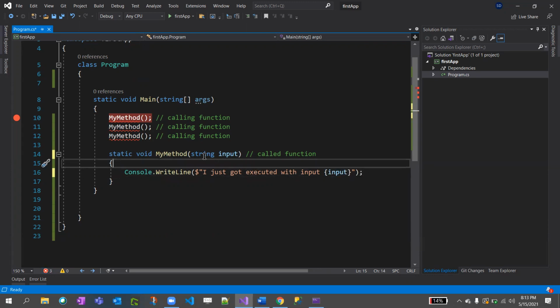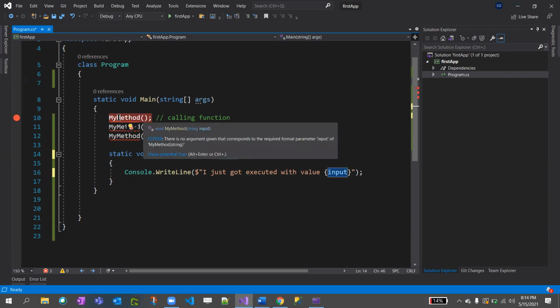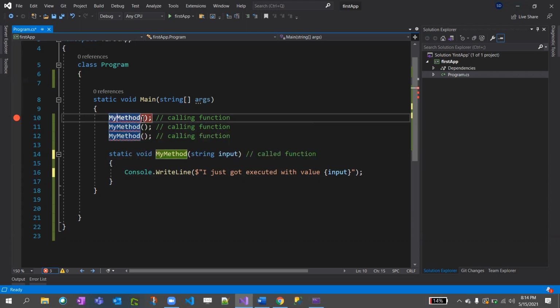Right. So since we declared the parameter to the method, right? Whatever input I give to this method, this will get printed, right? I just got executed with input. This input can be anything, okay, with value. But this should match with this input, okay. So you're giving dollar and the curly brackets and just passing that input parameter to this, right? And if you see, the calling function is erroring out, saying that there is no argument given that corresponds to the formal parameter input. So that means it is expecting some parameters to be passed, right?